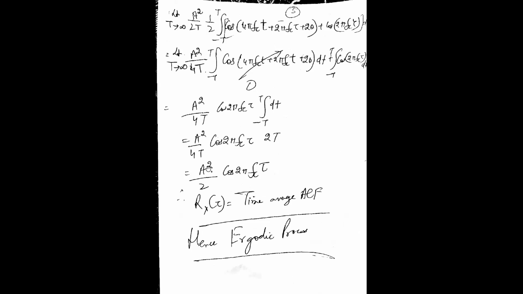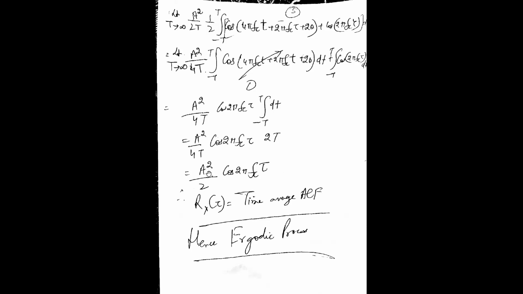Now we have to calculate the time average autocorrelation. The time average autocorrelation function is given by limit T approaches infinity of 1 over 2T, integral from minus T to T, of x(t) into x(t plus tau). I have given you the solution using the same trigonometric formula. You will be able to prove that the time average autocorrelation function also comes out to be A squared by 2 cos 2 pi fc tau.